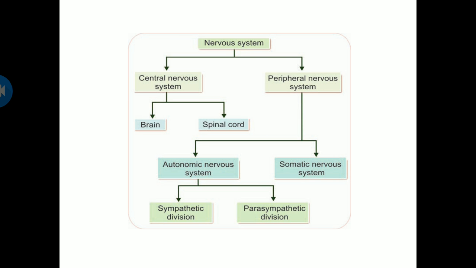This is the organization of your nervous system. It is divided into the central and peripheral nervous systems. The central nervous system comprises the brain and spinal cord. The peripheral nervous system consists of the autonomic nervous system and the somatic nervous system. The somatic nervous system is under our voluntary control, that is the skeletal muscles. The autonomic nervous system is under involuntary control, like smooth muscle, cardiac muscle and glands. Again, the autonomic nervous system is divided into two, sympathetic and parasympathetic. Sympathetic is used in the body's fight or flight mechanism, and parasympathetic is active when your body is at rest.